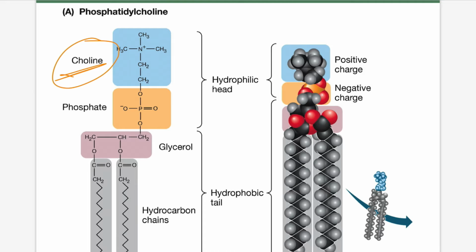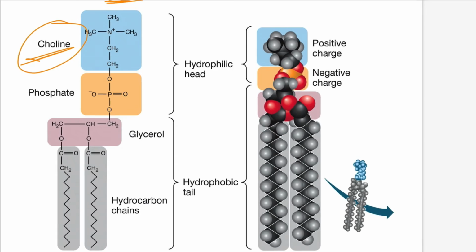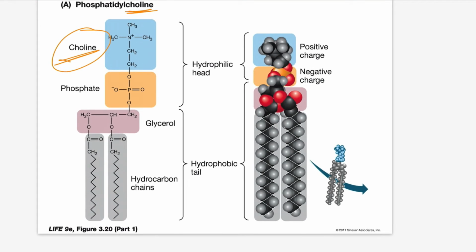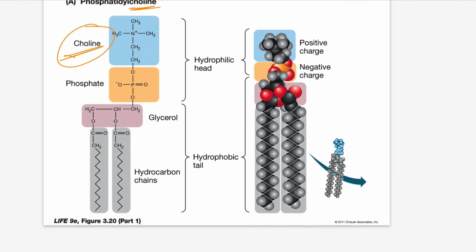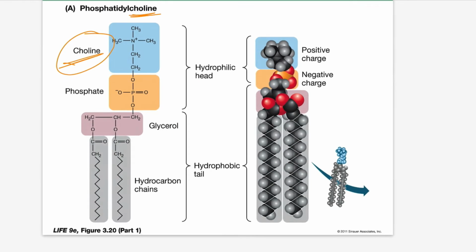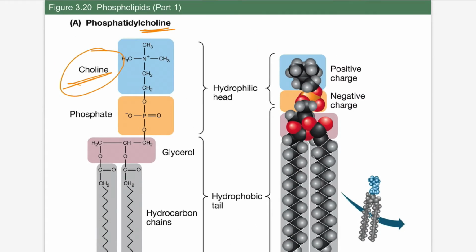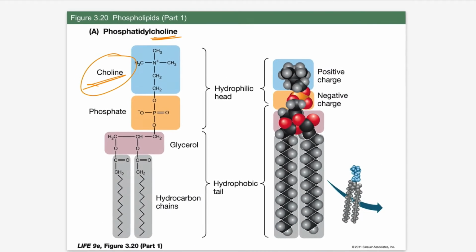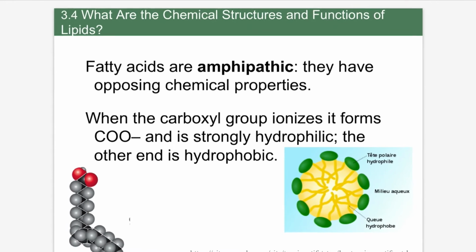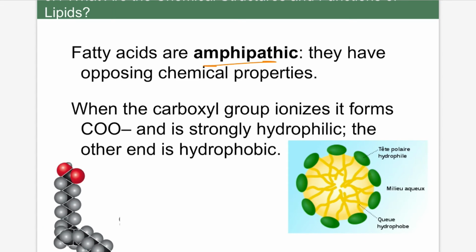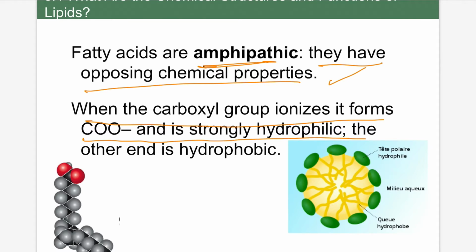Here choline is an addition, so in the name it is choline. You can see here clearly one hydrophilic head is there, and a hydrophobic tail. A glycerol is present in the middle between the hydrophilic head and hydrophobic tail. Okay, this is the structure. Fatty acids are amphipathic. Yes, they have opposing chemical properties. When the carboxyl group ionizes, it forms COO- and is strongly hydrophilic, while the other end is hydrophobic.